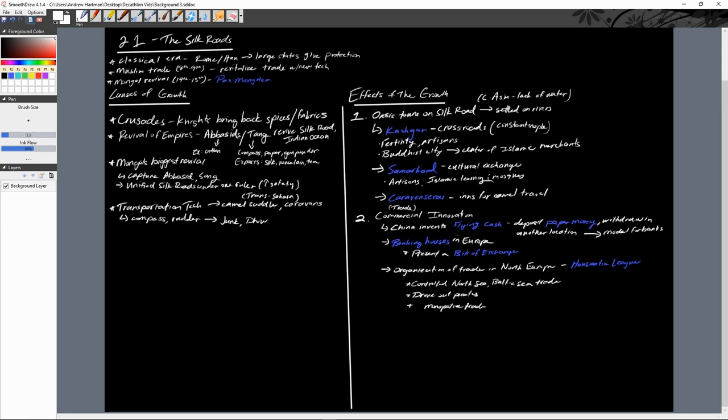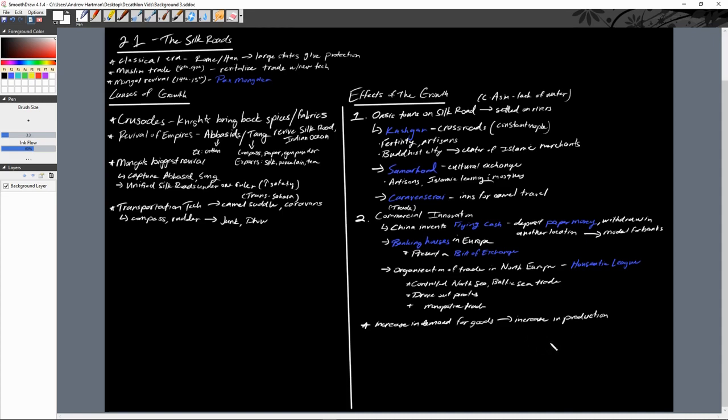So lastly, one thing to fill this all out. As we see an increase in demand for all these goods, we also see an increase in production in these goods, which leads to massive economic growth. We talked about in a previous section how China becomes a center of production in this time period, and that's definitely because of the increase in demand.